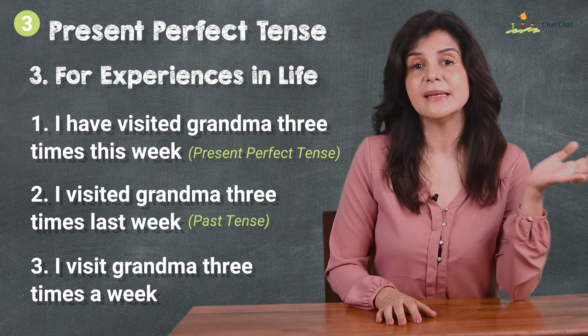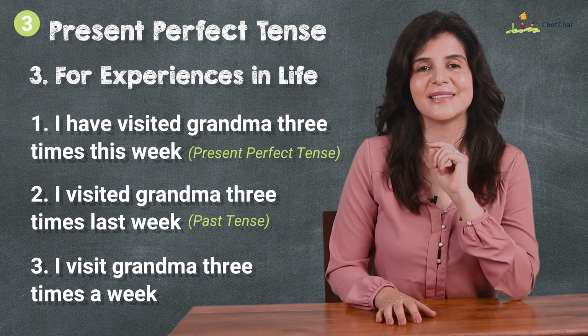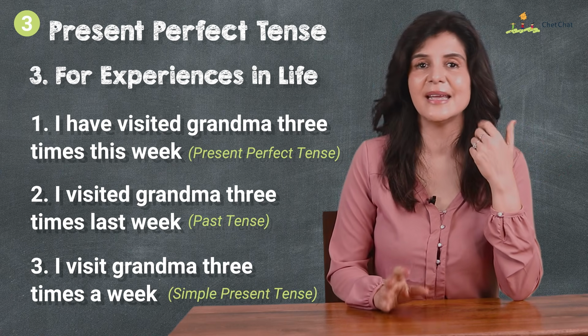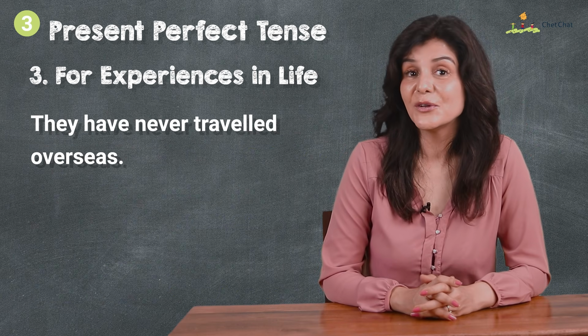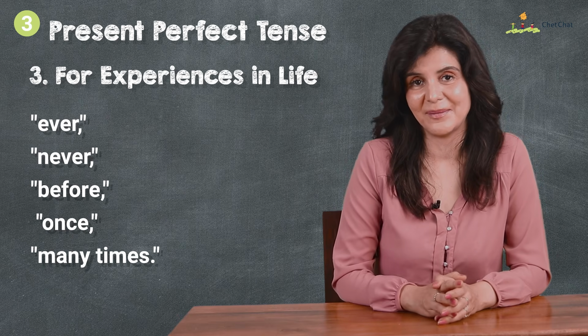Last week, completed time period. It's over. The third one is a fact. Simple present tense. I always visit grandma 3 times a week. It's a rule. They have never traveled overseas. It's often used with expressions like ever, never, before, once, and many times.